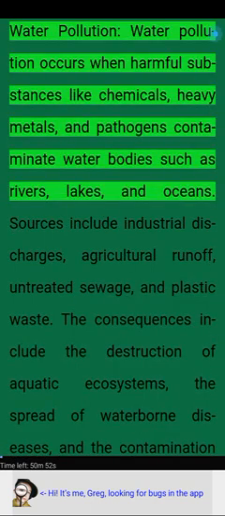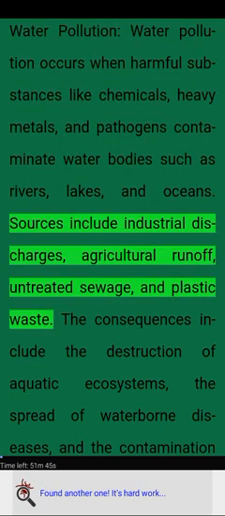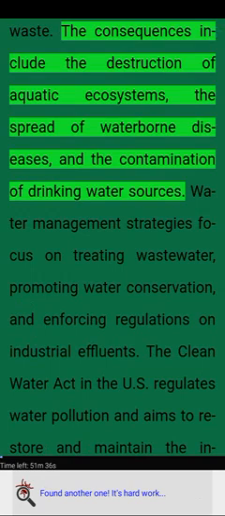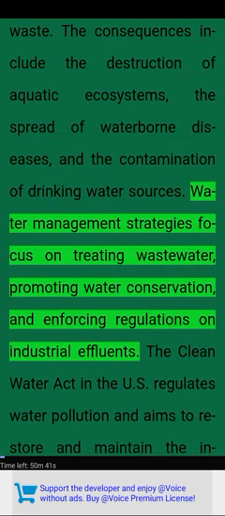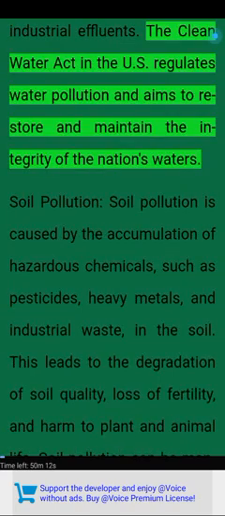Water pollution. Water pollution occurs when harmful substances like chemicals, heavy metals, and pathogens contaminate water bodies such as rivers, lakes, and oceans. Sources include industrial discharges, agricultural runoff, untreated sewage, and plastic waste. The consequences include the destruction of aquatic ecosystems, the spread of waterborne diseases, and the contamination of drinking water sources. Water management strategies focus on treating wastewater, promoting water conservation, and enforcing regulations on industrial effluents. The Clean Water Act in the U.S. regulates water pollution and aims to restore and maintain the integrity of the nation's waters.